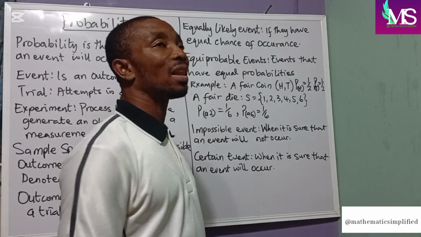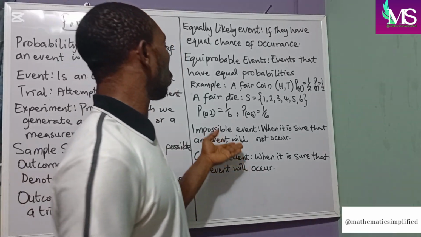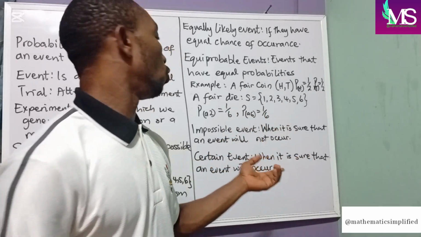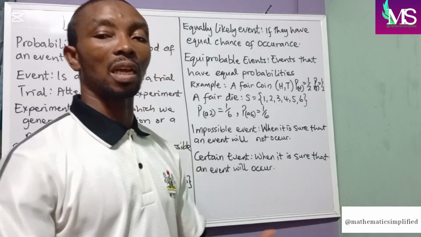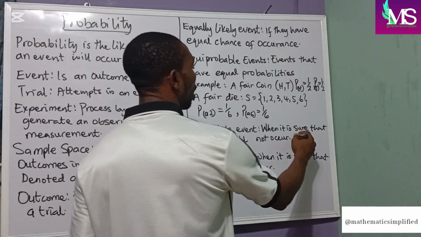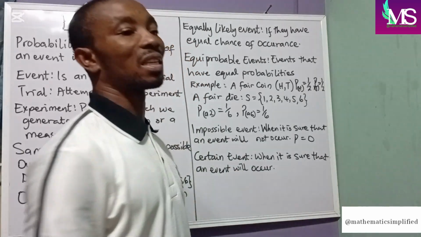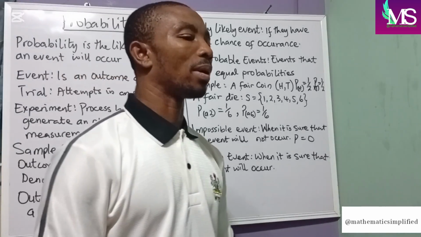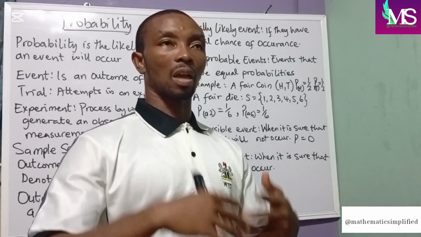Now, an impossible event is an event that cannot occur. An example is trying to get a 7 from a single die. You roll a single die, it's not possible to get a 7 or a 9 or a 10. So the probability of an impossible event is always 0 because it can't occur. That's why it's called an impossible event. You are sure that it can't occur.